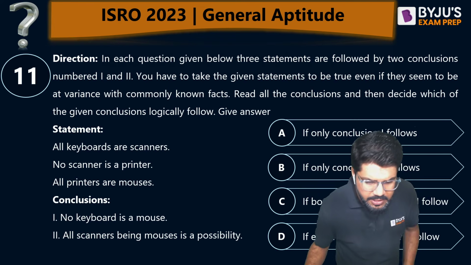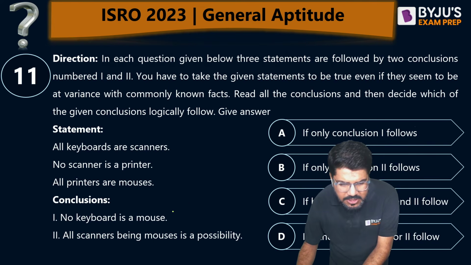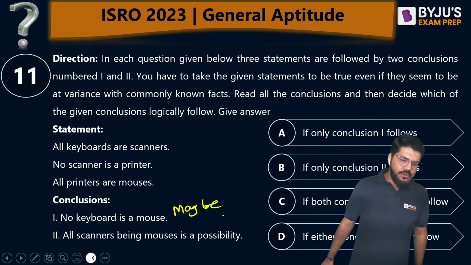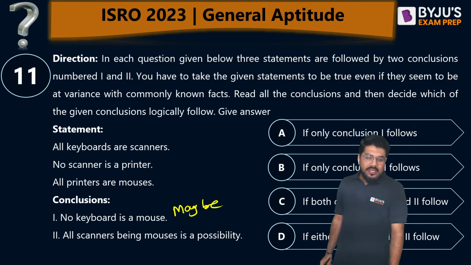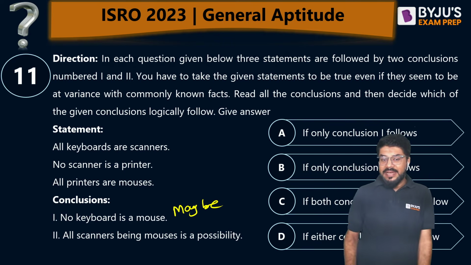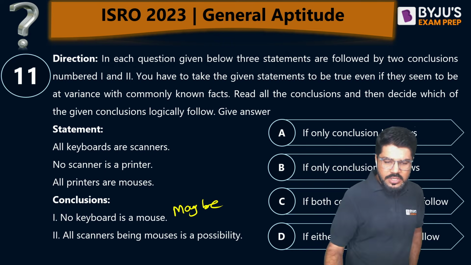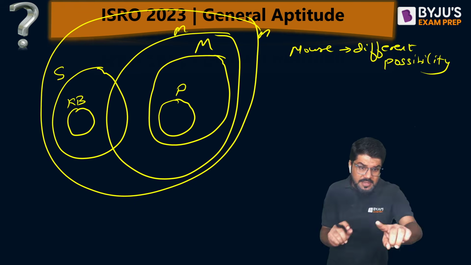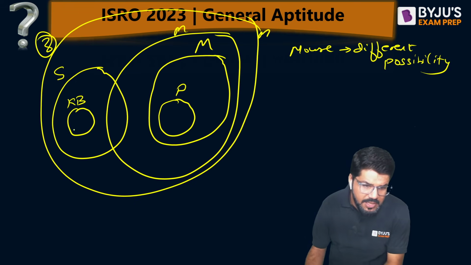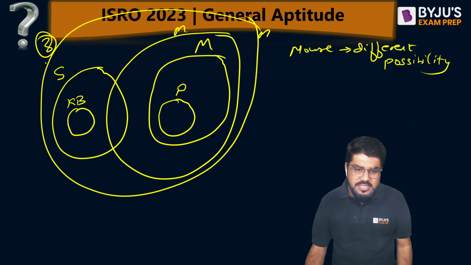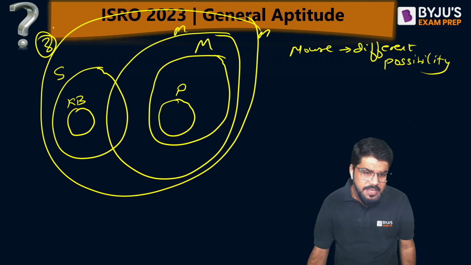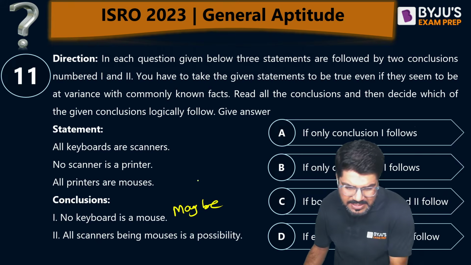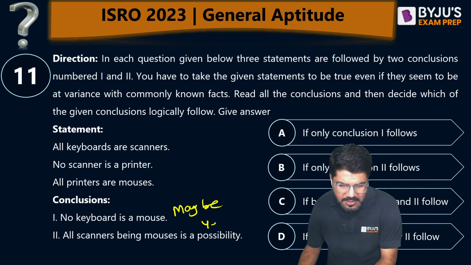No keyboard is a mouse. Again, this is not a conclusion. This is just maybe, and maybe is never a conclusion. Second statement: all scanners being mouses is a possibility. They're asking a possibility as a conclusion. All scanners being mouses, yes, that is a possibility. The third possibility which I've shown here, all scanners are also inside mouses. That is also a possibility. Yes, this is yes.